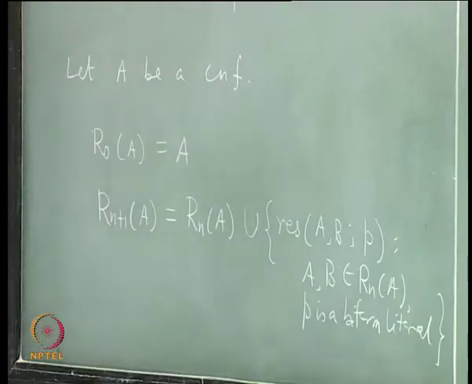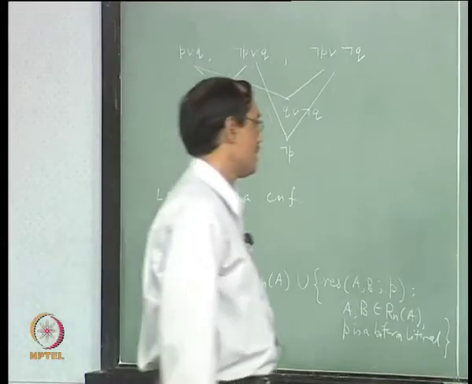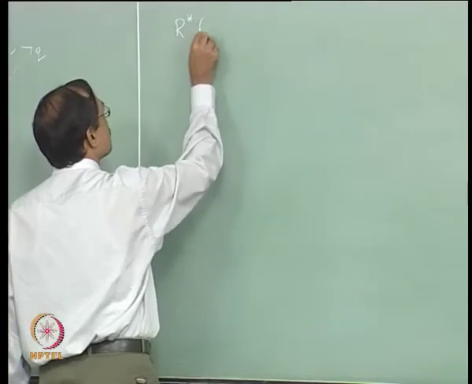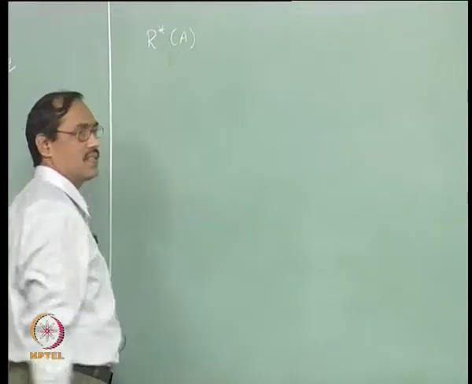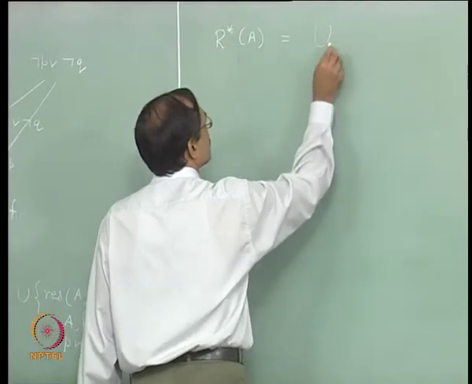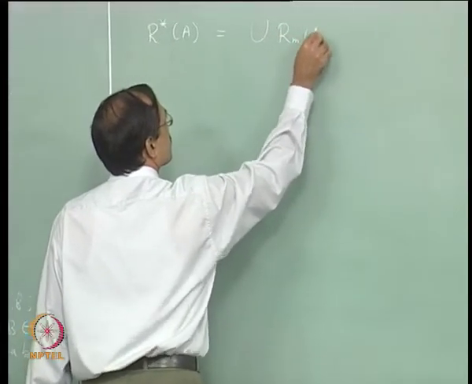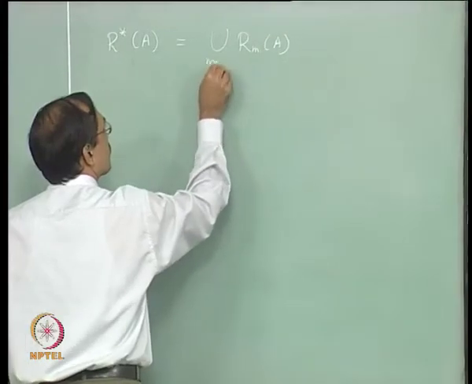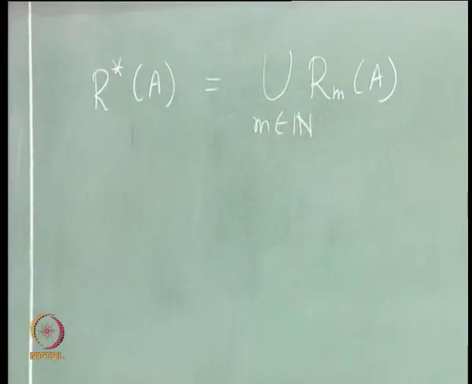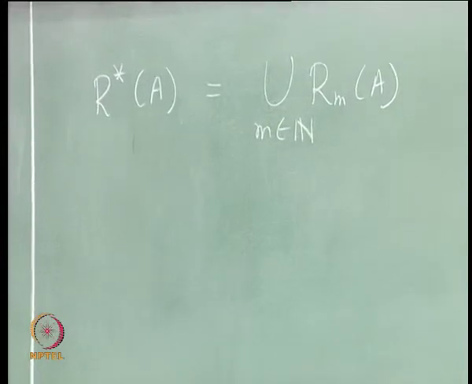That is what we are going to do. Okay. Then finally, we would like to say that I have achieved everything, no more to go. So, I say it is the resolvent closure, which is simply union of all these. So, theoretically it looks like this.